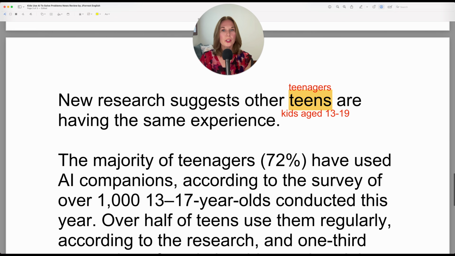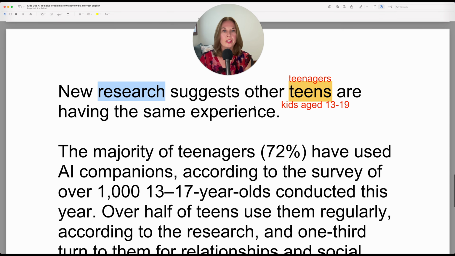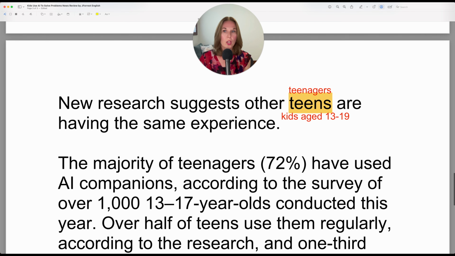So new research suggests, this has the S on it because the subject is research, which is singular. New research suggests other teenagers are having the same experience. So in this case, the verb is to have an experience. Now, you can put the verb have in the progressive form, the present continuous, because it's not as possessing. So when you experience something, you can put it in the ing form. You can absolutely say have an experience.